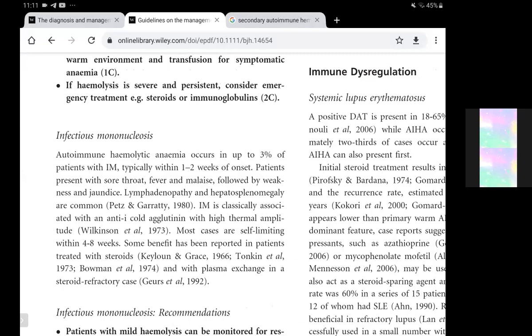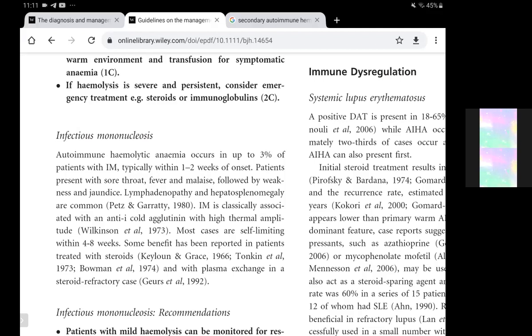So in the case of mycoplasma, they occurred just 2 to 3 weeks after the illness, and they would go away in about another 2 to 3 weeks. But in the case of infectious mononucleosis, they not only appear a bit earlier, that is 1 to 2 weeks after onset, they're also more severe and last a bit longer, about 4 to 8 weeks. So this is a sort of difference between infectious mononucleosis and mycoplasma pneumonia infections.